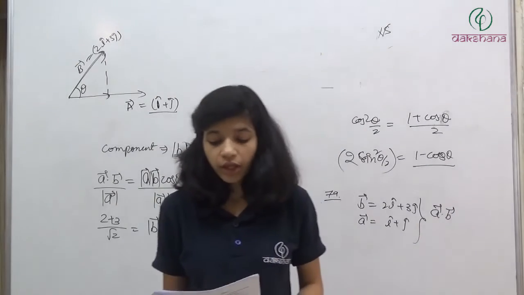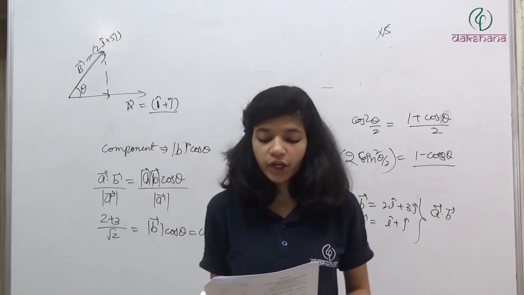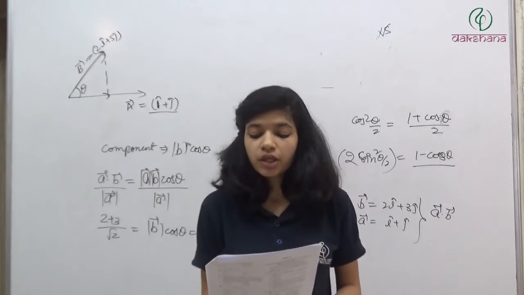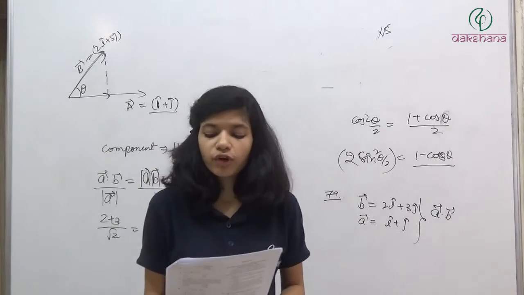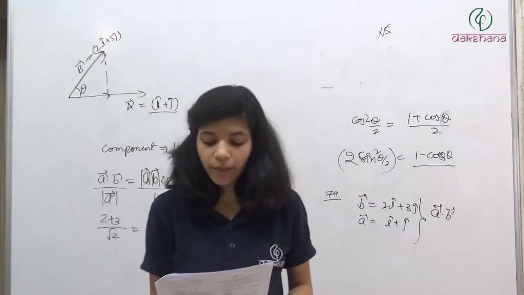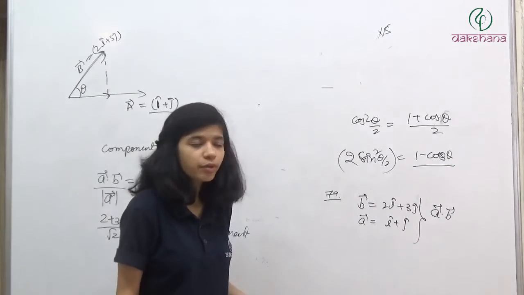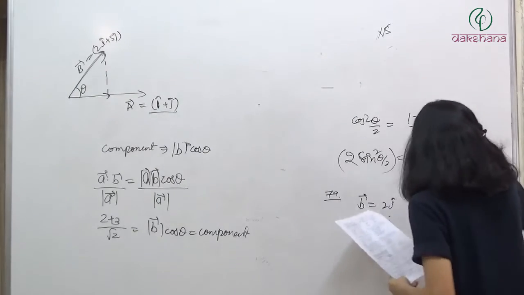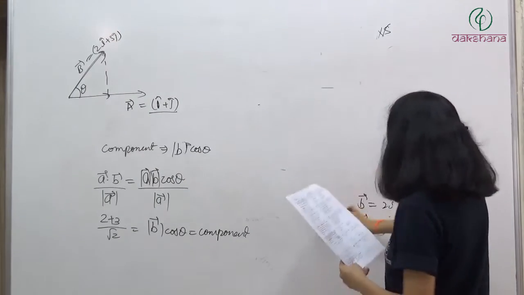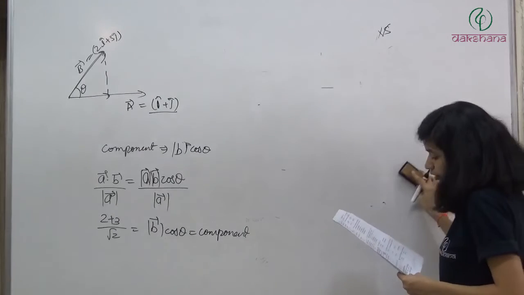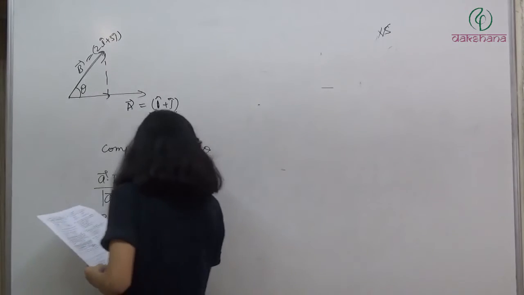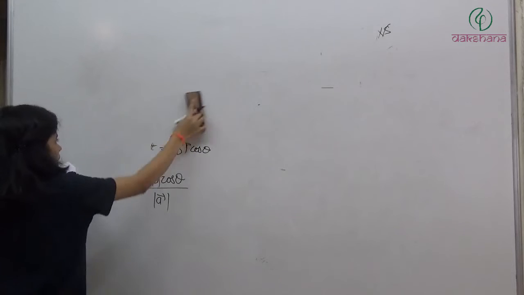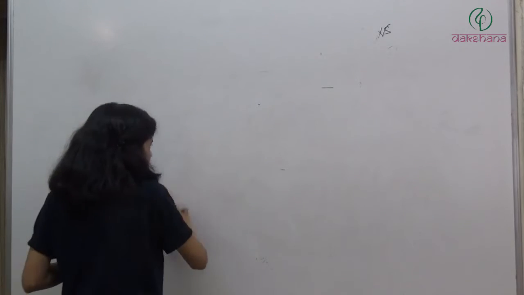Option 1. Question number 80. If the units of mass, length and time are doubled, then in this new system, which of the following will not have the same magnitude as before? So we have to find out, if we change the system of units, which of the following quantities will get changed? So basically we are doubling the units.